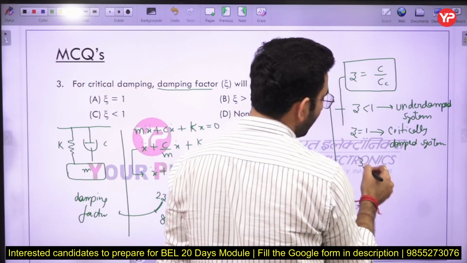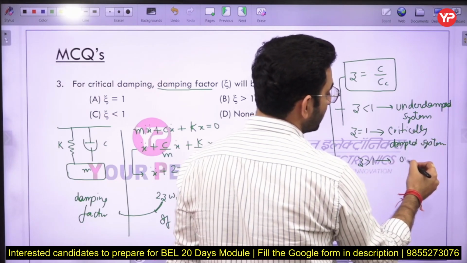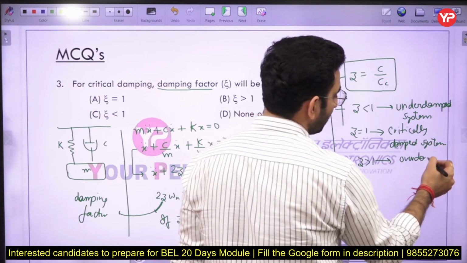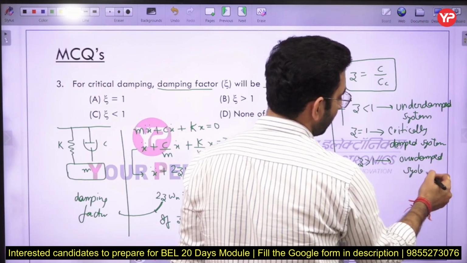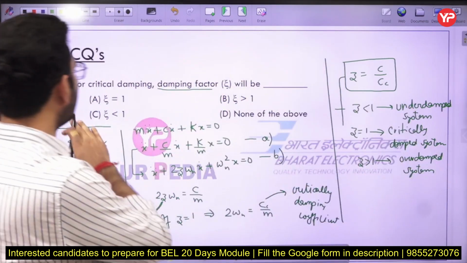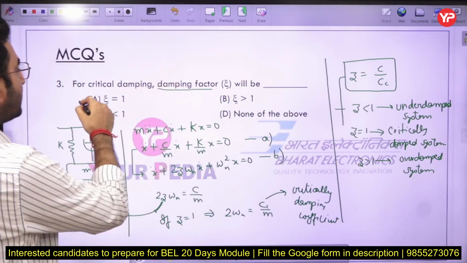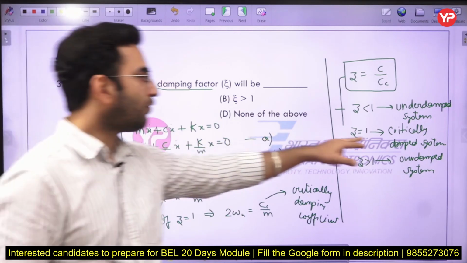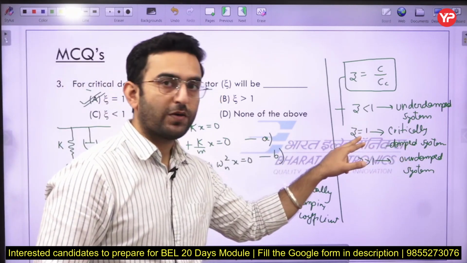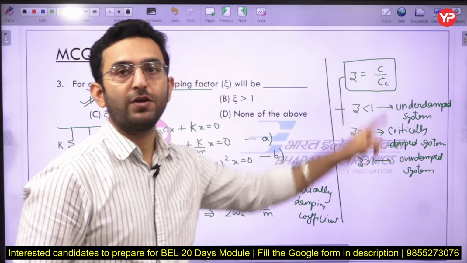And if the value of zeta is more than 1, it is an overdamped system. So for critical damping, the damping factor zeta is equal to 1, and corresponding to that the damping coefficient is known as the critical damping coefficient.